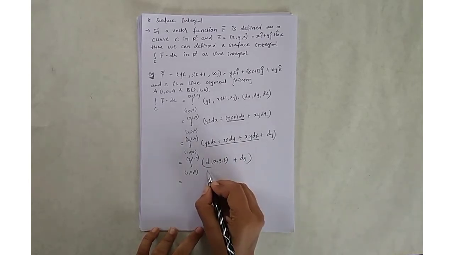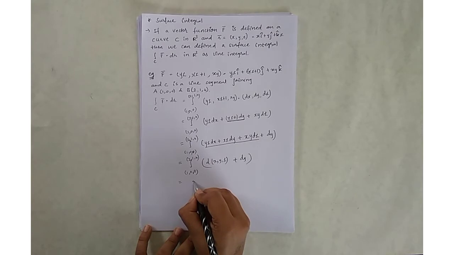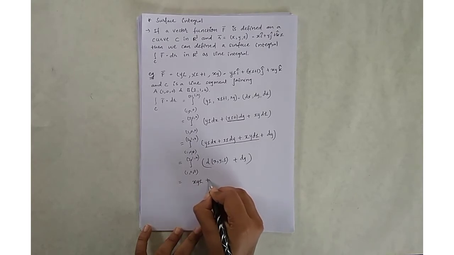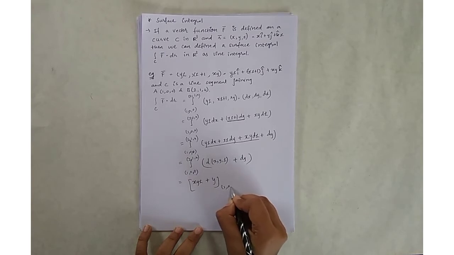Whenever you are integrating, this will become xyz plus y with the limits (1,0,0) and (2,1,4).